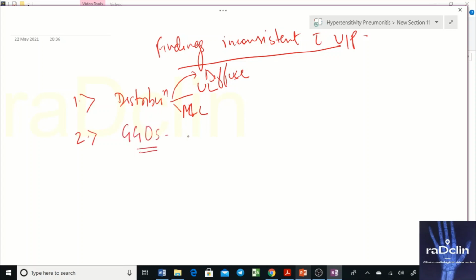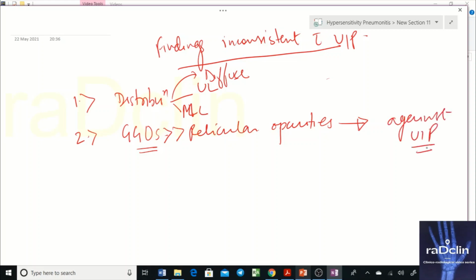Now, if I go in detail, GGOs can also be there in UIP, characteristically UIP with acute decompensation. But these GGOs will always be less than reticular opacities in UIP. If GGOs are quite more than reticular opacities, it goes against UIP.